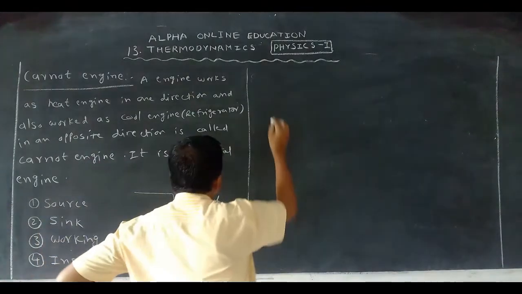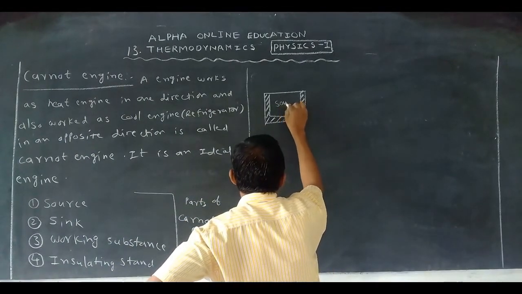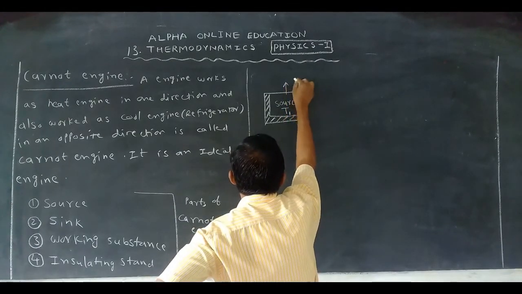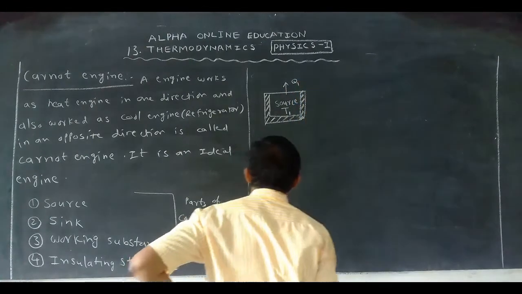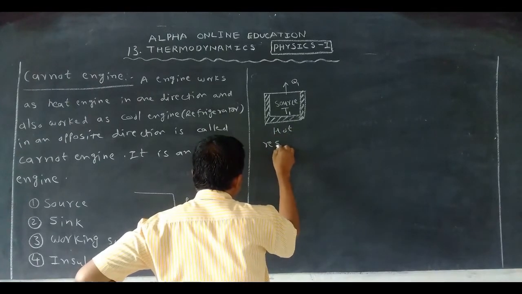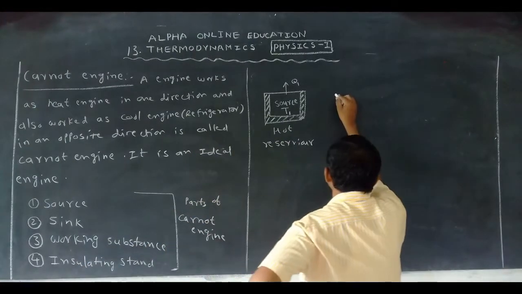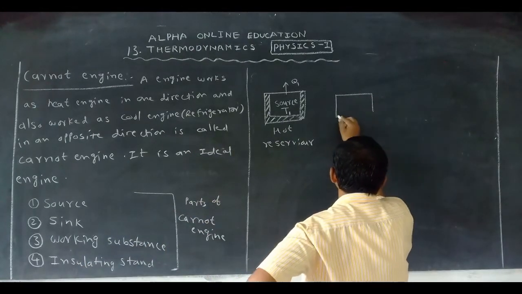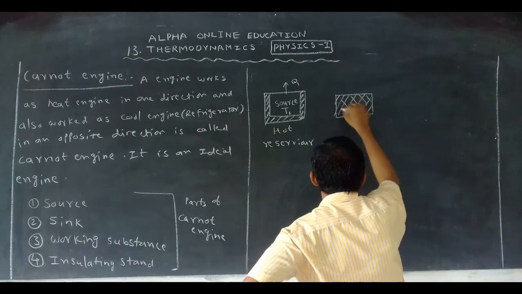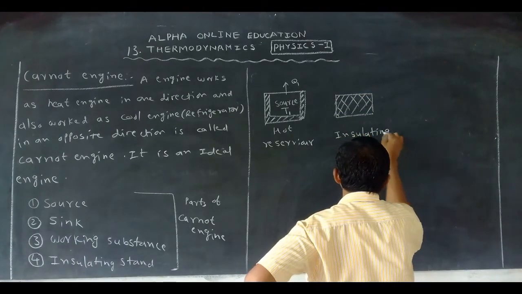Now, this is the Carnot engine. This is the source, at temperature T1, which gives the heat energy Q1. This is called the hot reservoir. Next, this is the insulating stand.